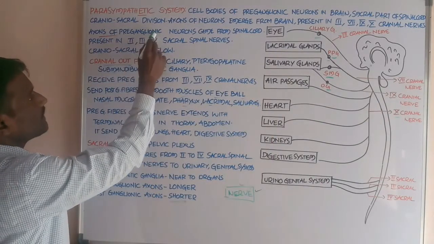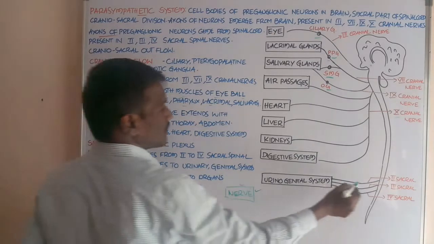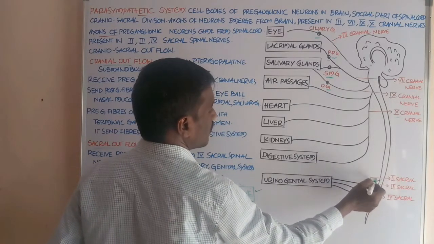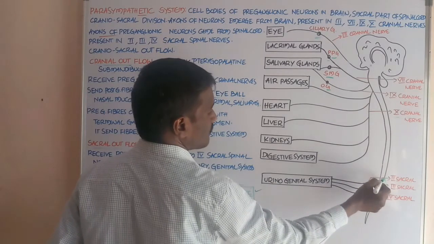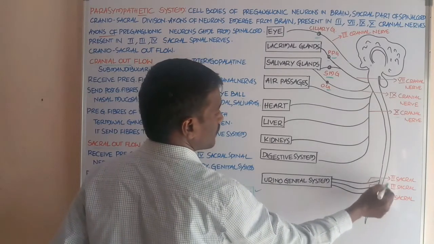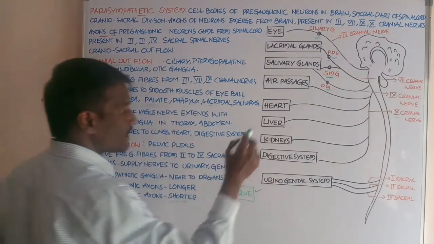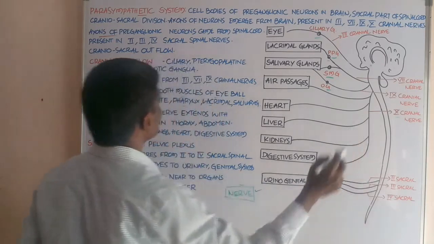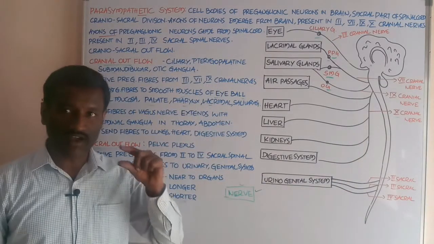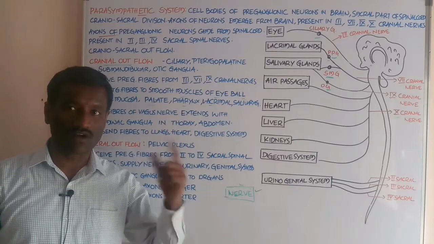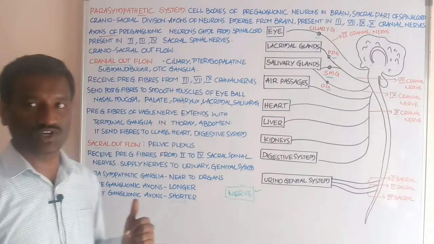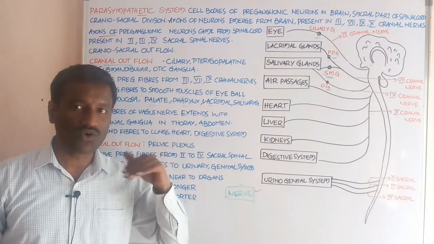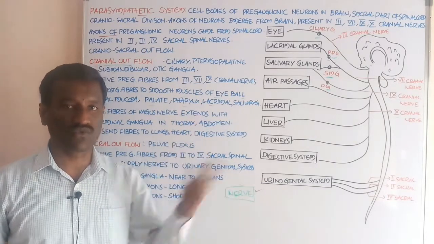And the axons of preganglionic neurons also come from the spinal cord. These axons are present in the 2nd, 3rd and 4th sacral spinal nerves. This entire outflow is called the craniosacral outflow. Students, the division is the craniosacral division, and the outflow is called the craniosacral outflow.